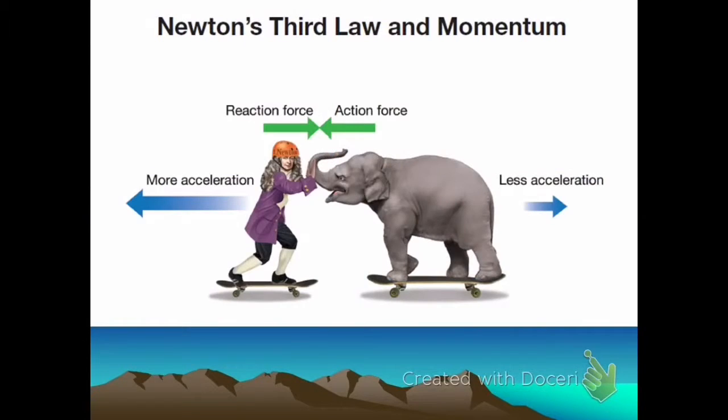The last thing we're going to talk about here is momentum and how it relates to Newton's third law. These force pairs are going to cause different types of motion in different objects. And so here, before we even get into the math of it, is an obvious example. If two objects with different masses push off of each other, they will go in opposite directions, but the one with more mass will have less acceleration.